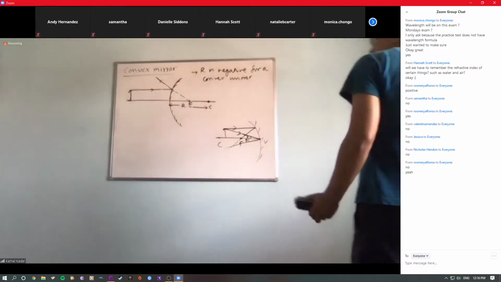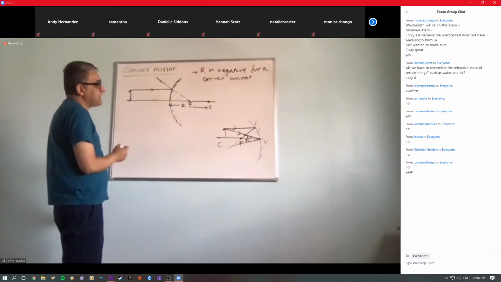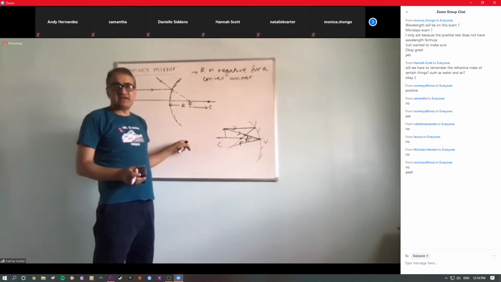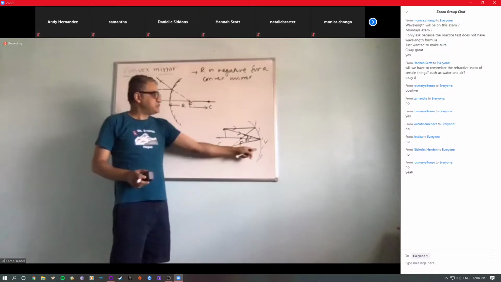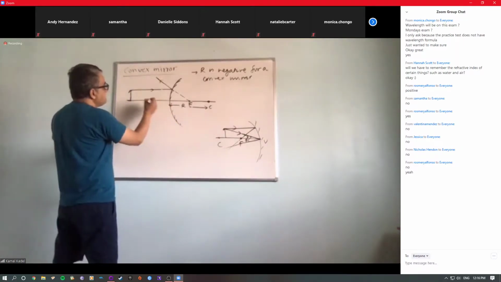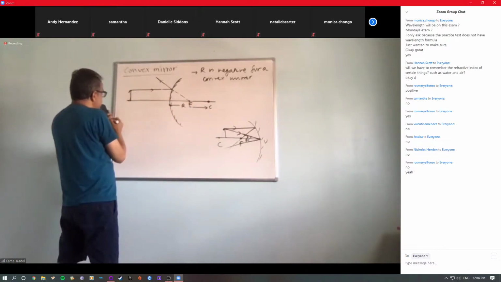The same way for convex also. Or we can have another one, any ray, right? If we have the object beyond the center of curvature, any ray passing through C reflects back to C, right?